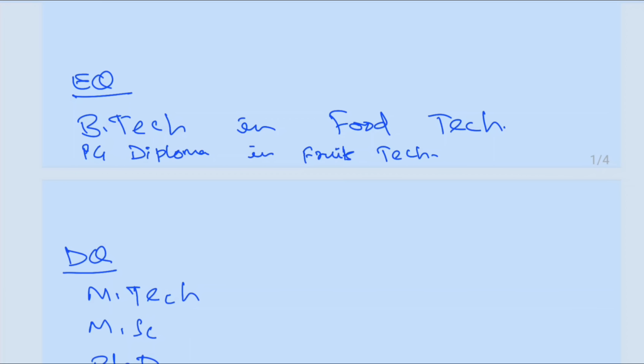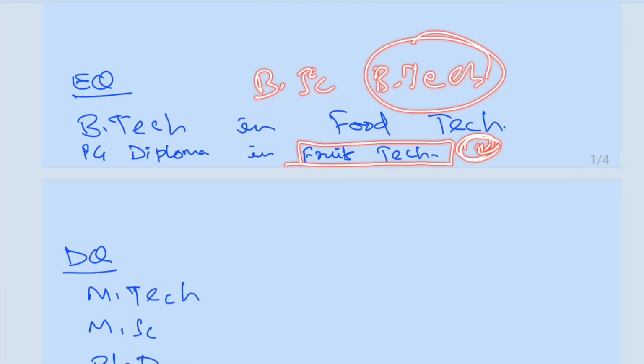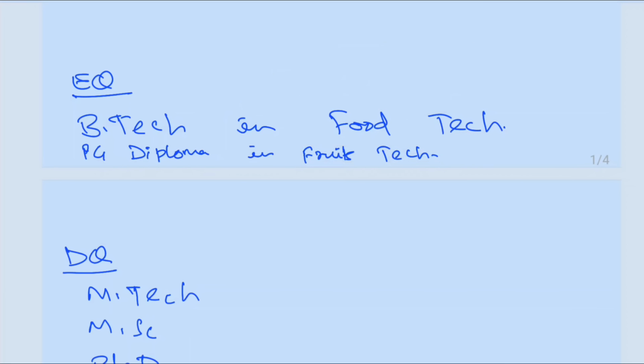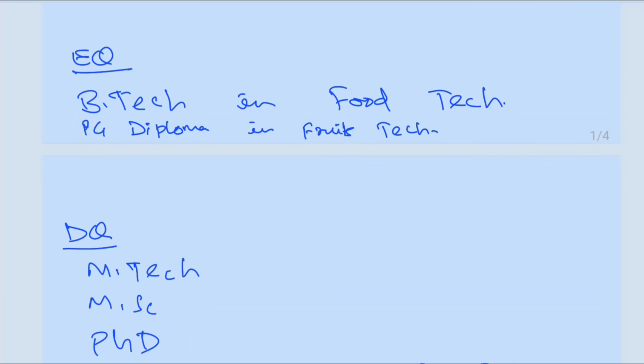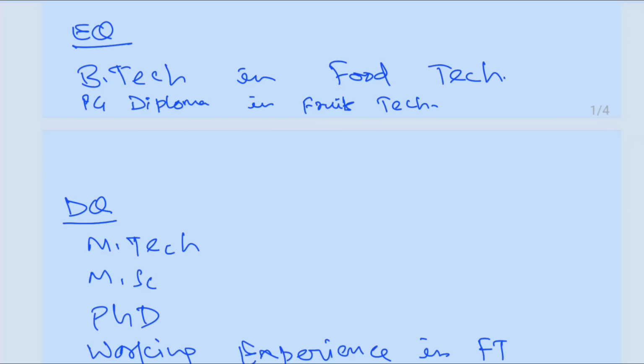Now, there could be another option: if you have done BSc in food technology, then after that you have done a PG diploma in fruit technology, then you are eligible. So a PG diploma in fruit technology is eligible. Here, it does not matter whether you have done your graduation in either BSc or BTech. But if after your BTech or BSc you have done your PG diploma in food technology, then you are eligible. So this is the criteria to apply for this post. This is the essential qualification that you must have.